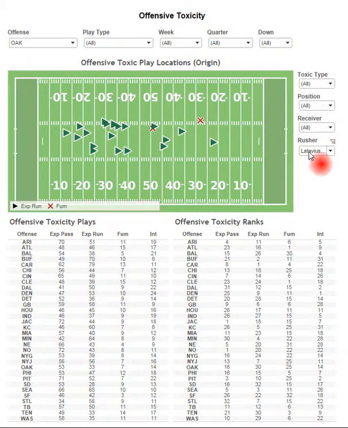Now, when you mess around with these and change these filters, you notice it doesn't do anything for the overall filters for the NFL. You're changing the overall filters up here. You're going to affect the graphic and down below. But just because you change Latavius Murray, we're not going to adjust the graphic down here below in terms of the rank. So this is a pretty unique table, pretty useful table, I think, and very fun to play around with and see the visualization as you change some of the filters.